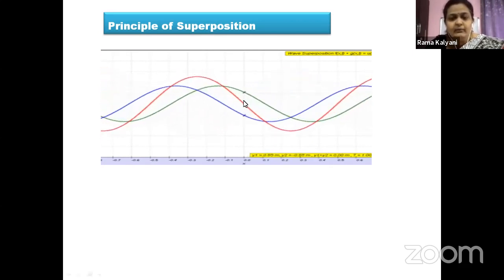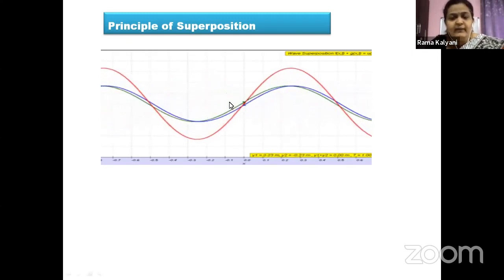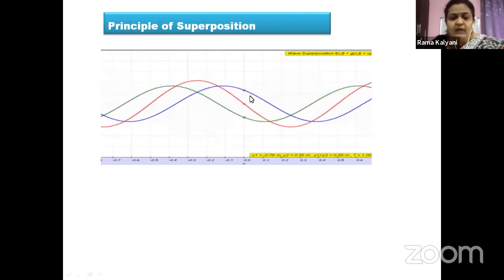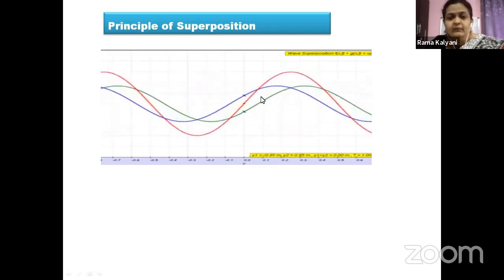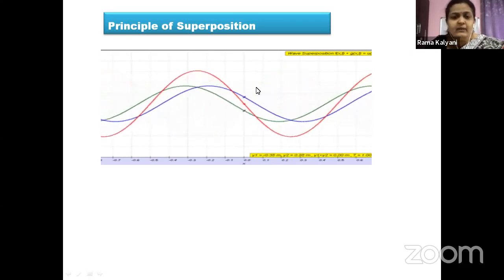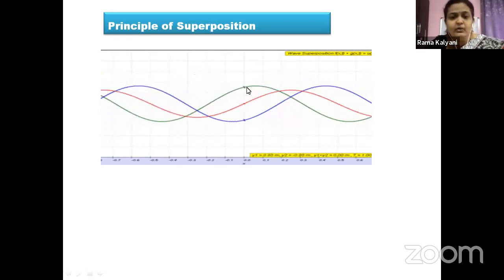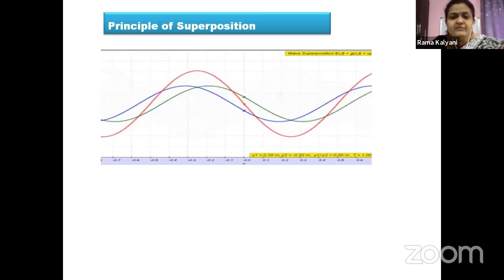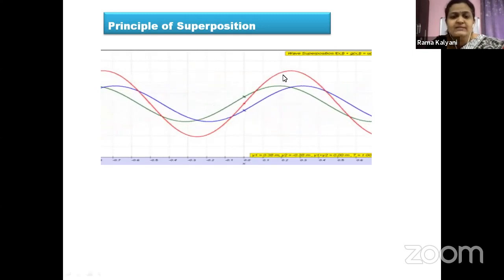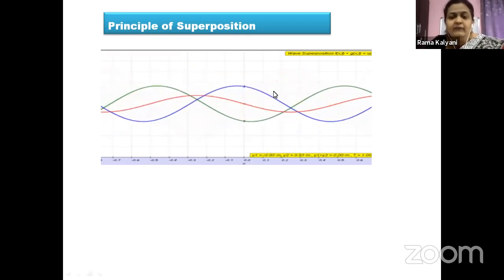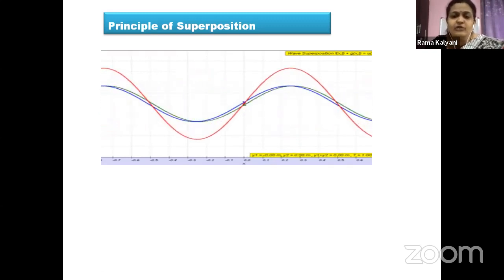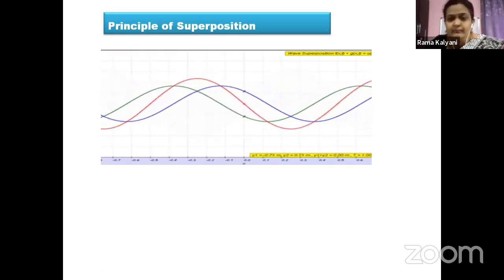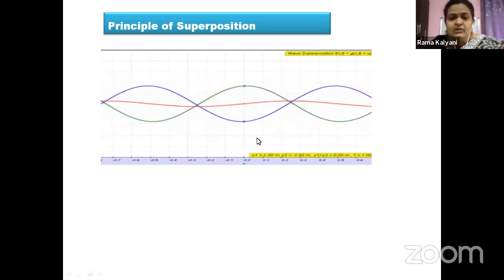So when the green colored wave and the blue colored wave are out of phase with each other, the red colored line is going flat. And when is the red colored wave getting a peak here? That is the highest amplitude, when the green colored wave and the blue colored wave are in perfect phase with each other. They are perfectly coinciding with each other. At that time, the red colored wave is showing maximum amplitude, whether it is the crest or the trough. Okay, children, so I hope the image is clear to you.